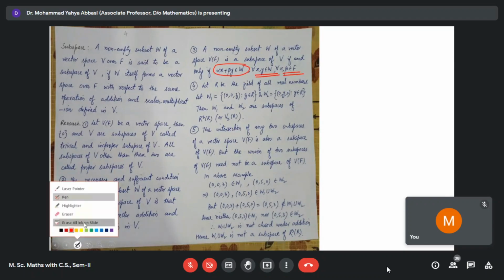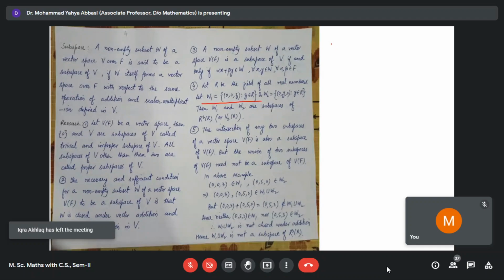For example, consider W1 equal to {(0, 0, z) such that z belongs to R}.